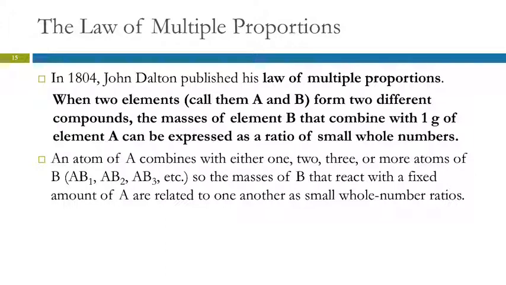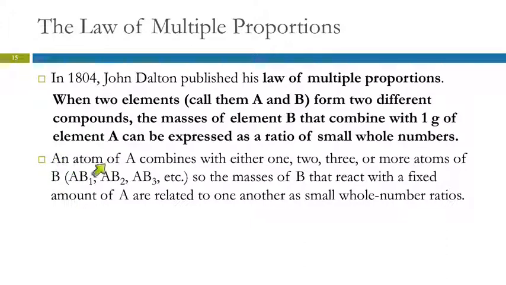So that's definite proportions. The law of multiple proportions is talking about looking at 2 different compounds made from the same elements. In 1804, John Dalton published this law. When 2 elements, and we're going to call them A and B, form 2 different compounds, the masses of element B that combine with 1 gram of element A can be expressed as a ratio of small whole numbers. Now, that probably didn't make a whole lot of sense.